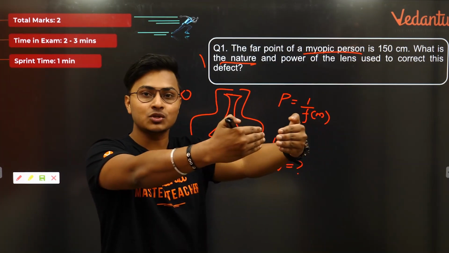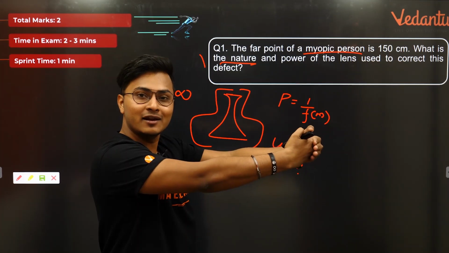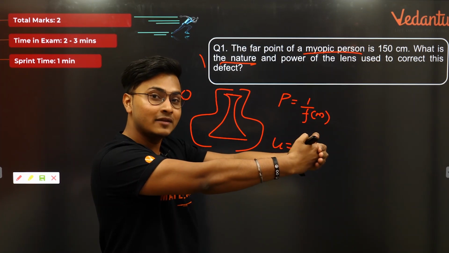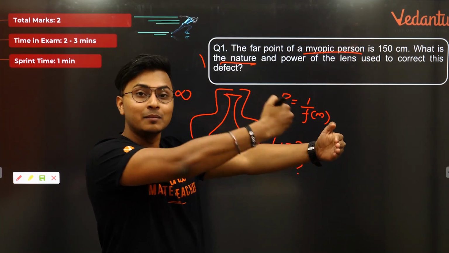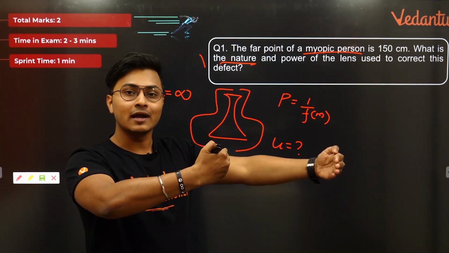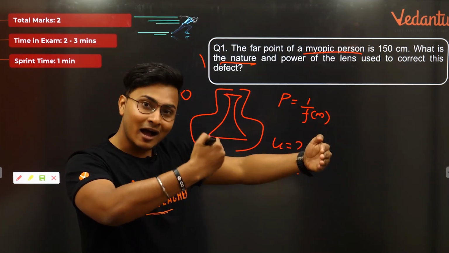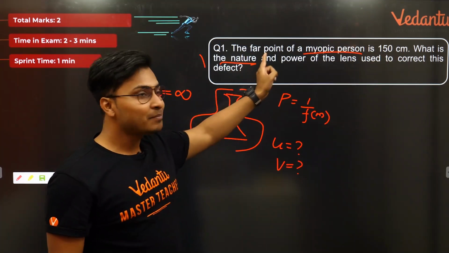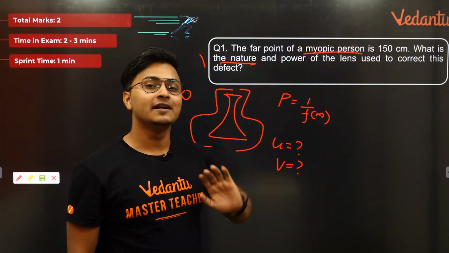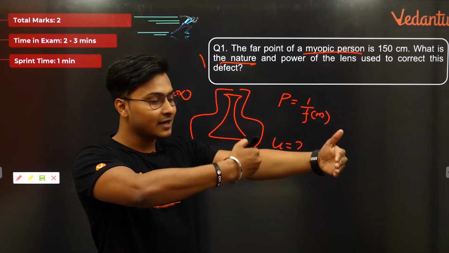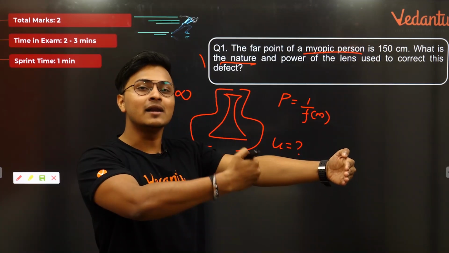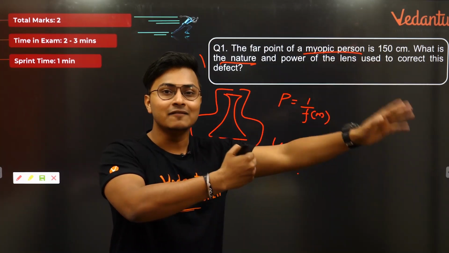If object and image coincide with each other, then you see a very clear image. But if they do not, an object is behind and image is in front, this is what you call myopia. तो यहाँ पे कहा गया है that the far point of a myopic person is 150 centimeter. मतलब 150 centimeter पे उसका image बन रहा है when the object is at infinity.